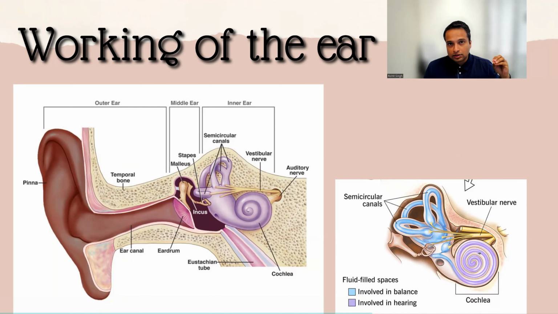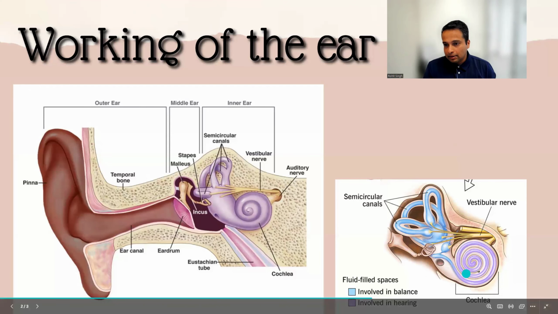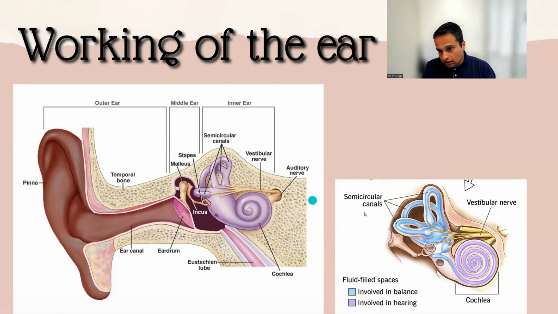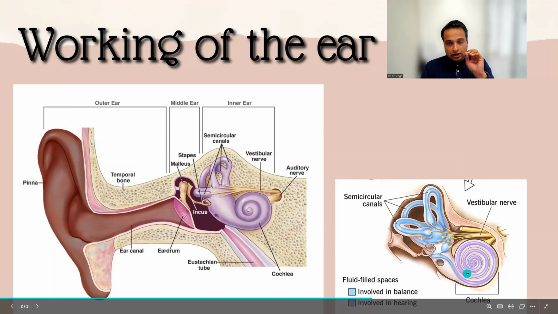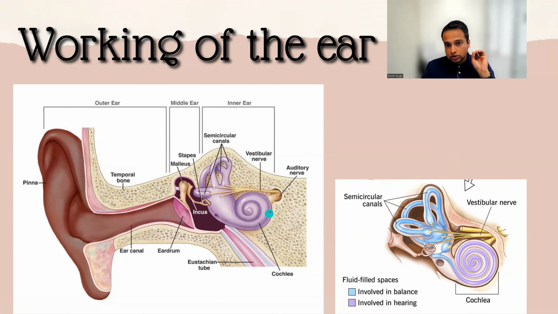You know those amplifiers where you input the sound and then they boom out. That's basically what happens here. It booms out these vibrations, and then it passes on to this nerve right here, called the auditory nerve. When it vibrates here, there are ion channels which open and bring out electrical conductance, which fires up this nerve, and that nerve then transmits this vibration as a hearing signal into your brain.